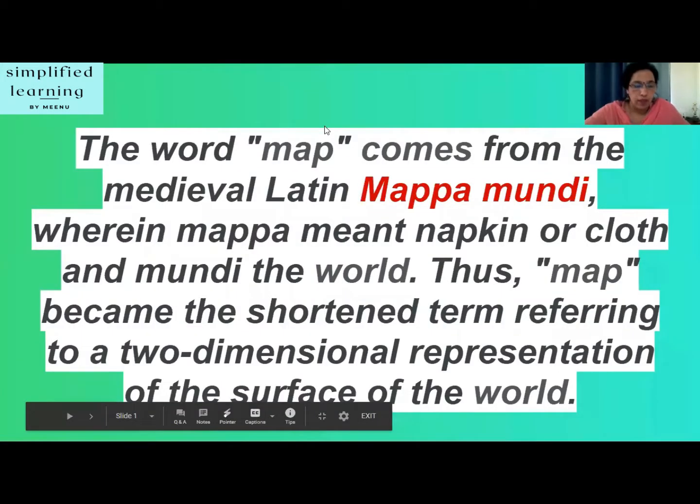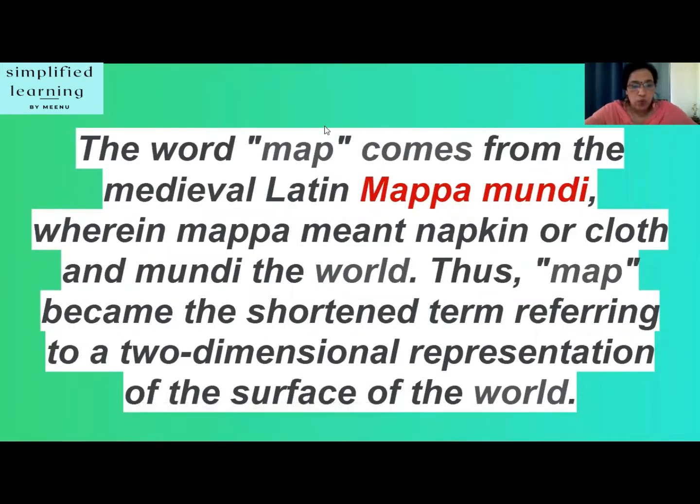The topic for today is maps and diagrams. So let's start. There are various ways of representing the earth like maps, globes, sketches, plans, and diagrams. Each of these, along with the associated advantages and disadvantages, are discussed here. So our first topic is maps.